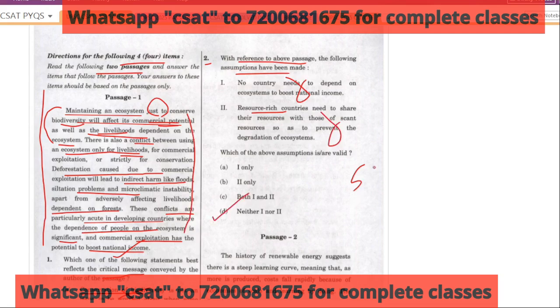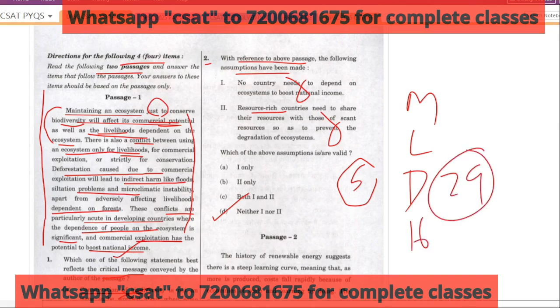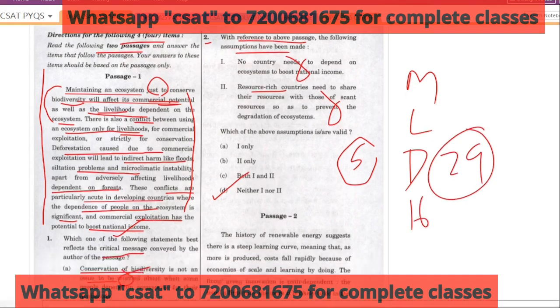Like this, you got 5 marks in less than 1 minute. This is how you have to approach this paper. Even though you are poor in maybe mathematics or logical reasoning or data sufficiency, if you are good in English reading, passages were so easy that you could have easily done those 16 passages or 29 questions, and that itself will get you the cutoff. If you solve all the passages in 2025, that itself will get you the cutoff.